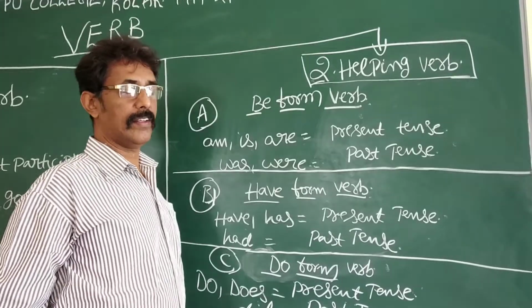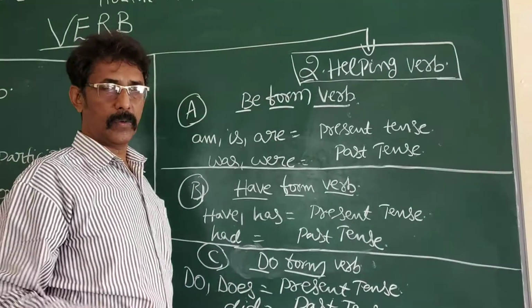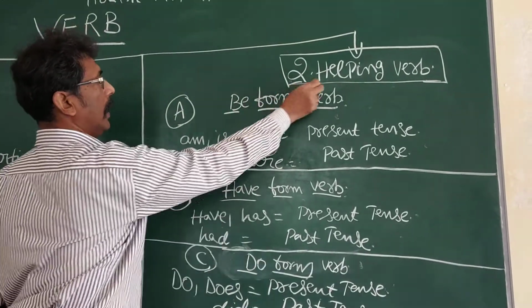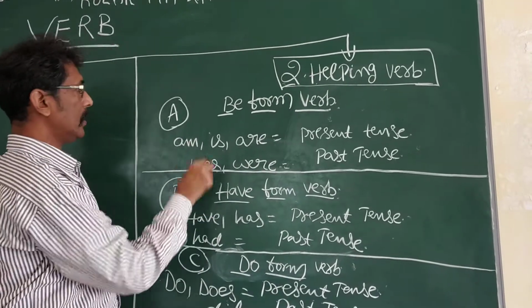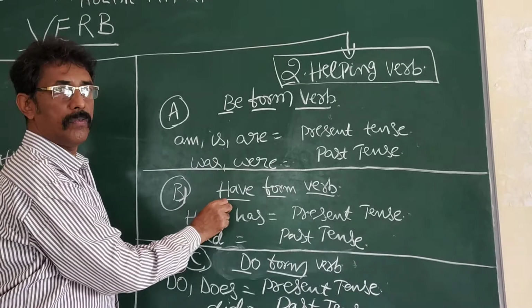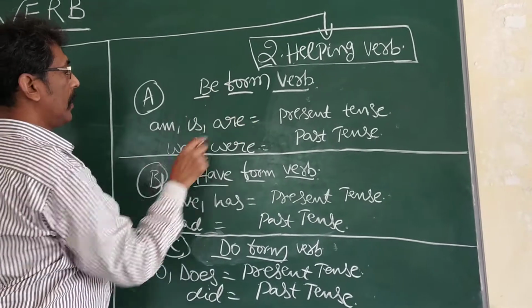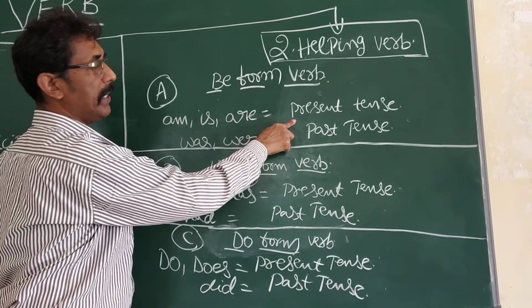Students, now we are going to learn the concept of helping verb. It is called second part. Helping verb can be divided into three parts. That is called be form, have form, and do form. Be form verbs are am, is, are. It is present tense.